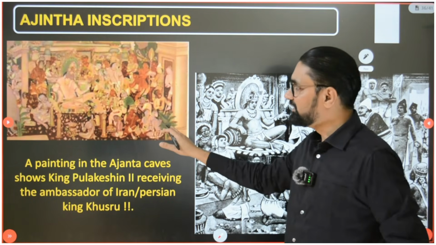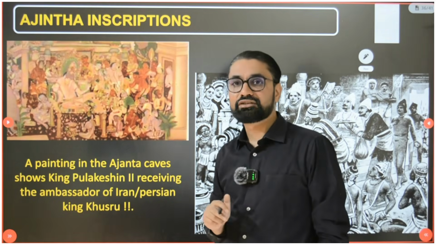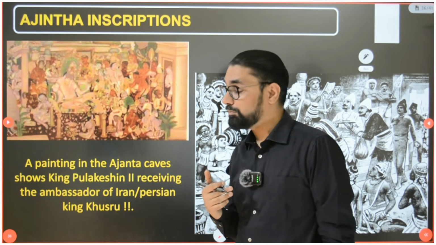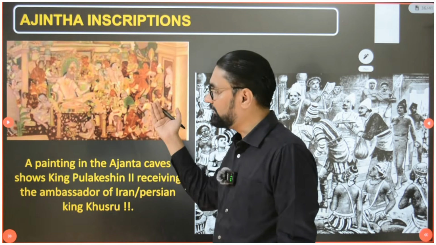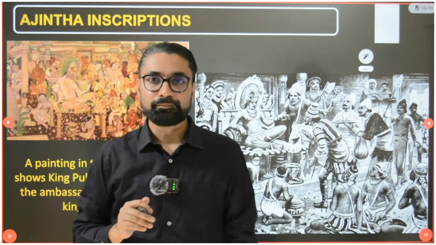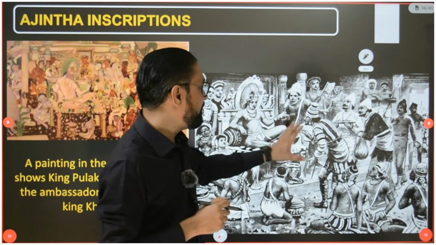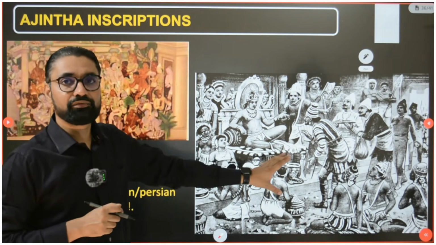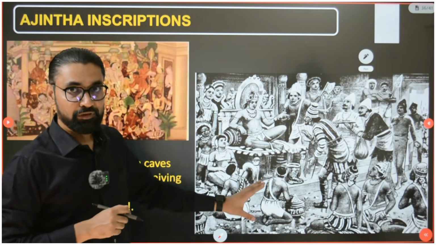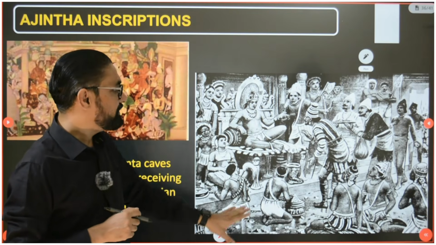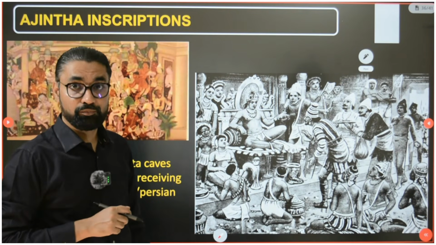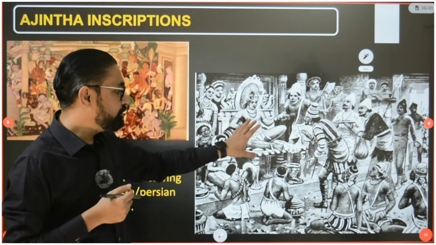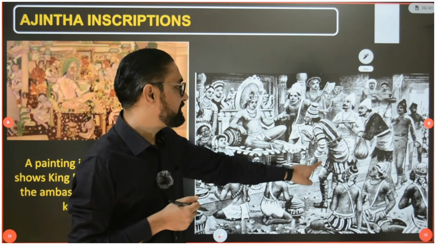Then at Ajanta you have a very important cave painting. This painting has been destroyed a little, or we have lost it, but it has been recreated, and it looks like this. In this recreation, here is the Chalukyan king Pulkeshin II receiving an ambassador.